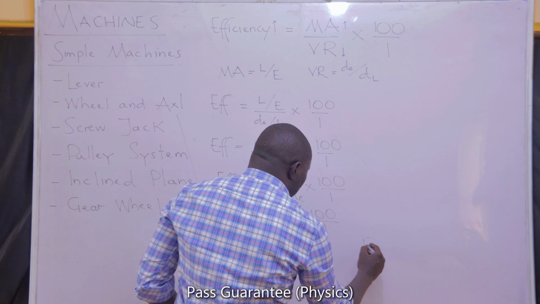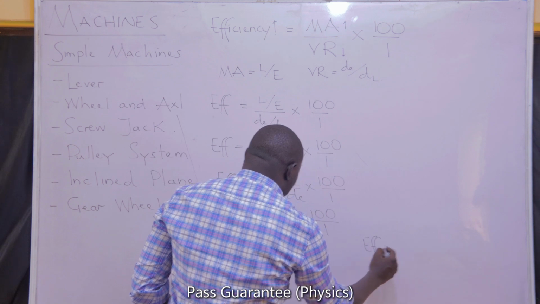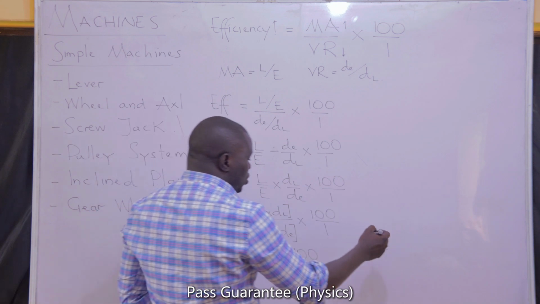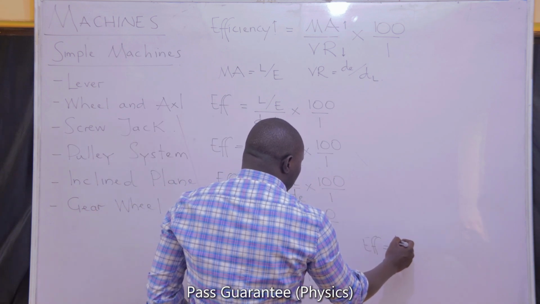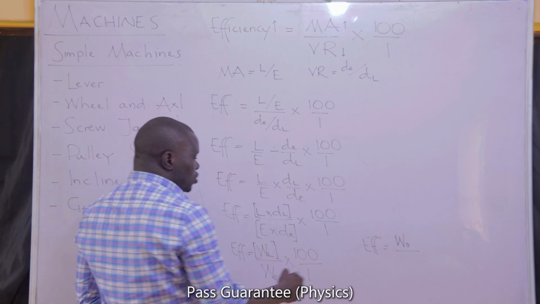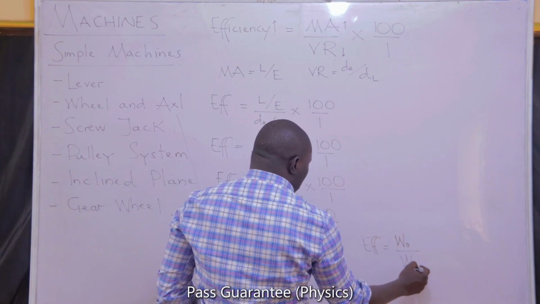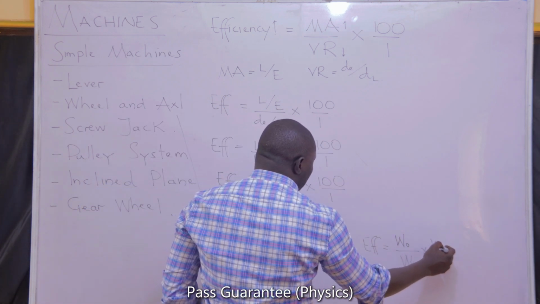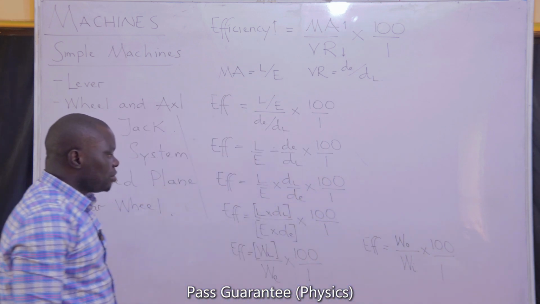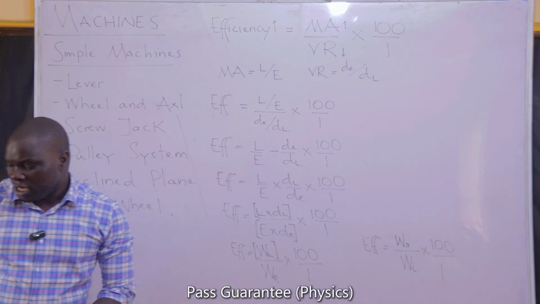Or more appropriately, we can express it as, remember I said that the work done by load is the work done by the machine or the useful work output. The work output, the useful work output, all over the work done by effort will be the work input, multiplied by 100 all over 1. So either of these formulas can be used to determine the efficiency of a machine.